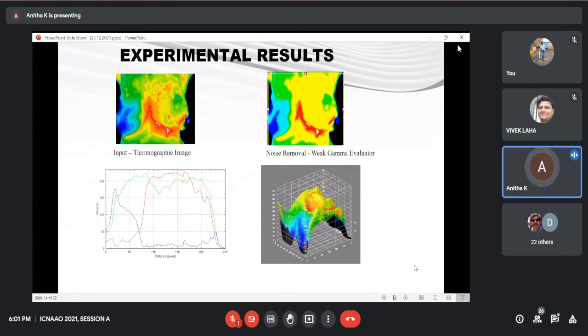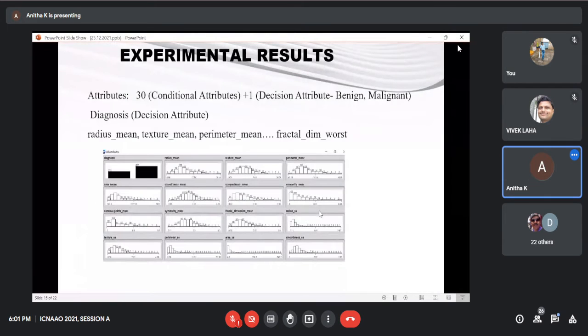So this is the RGB image diagram, and after that, the surface plot for the selected region of the breast cancer image. In the selected portions, we are identifying 30 conditional attributes. Here I have quoted a few of them: the radius mean of the tissue, texture mean, perimeter mean, fractal dimension. In that way, we are depositing the variables, the conditional attributes.